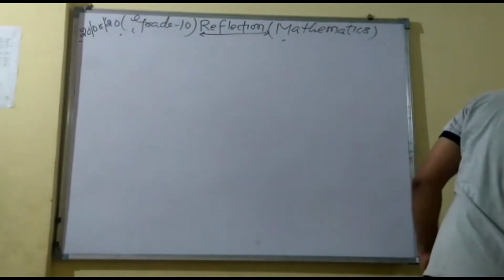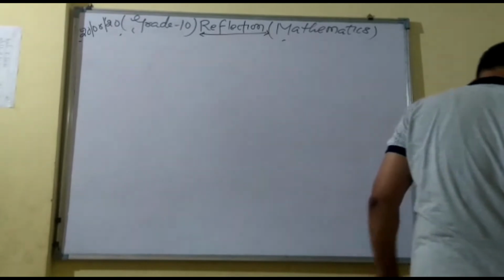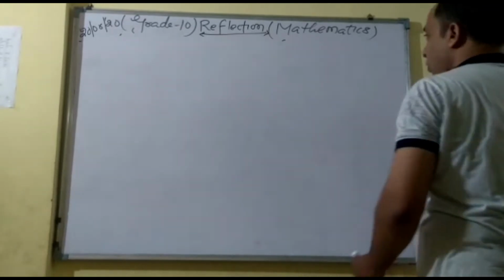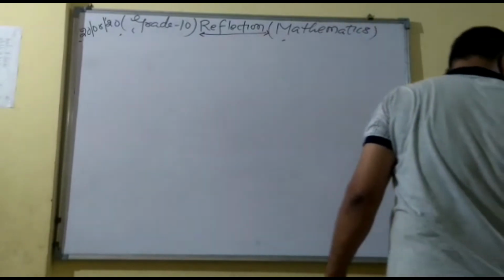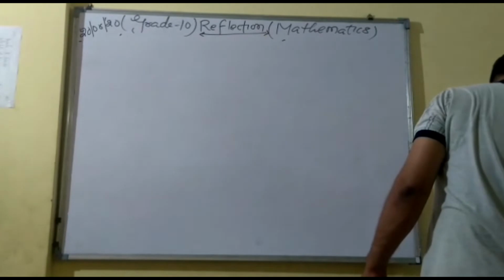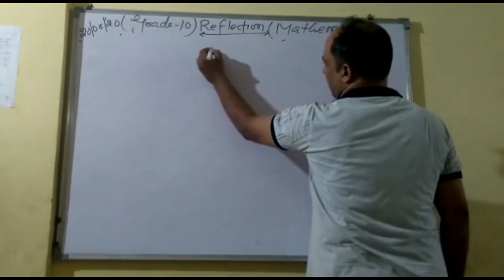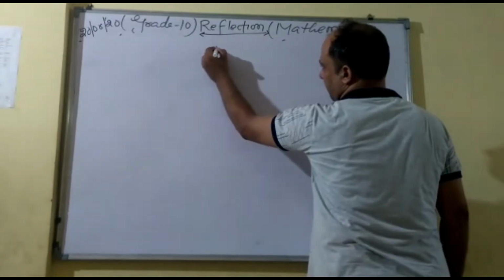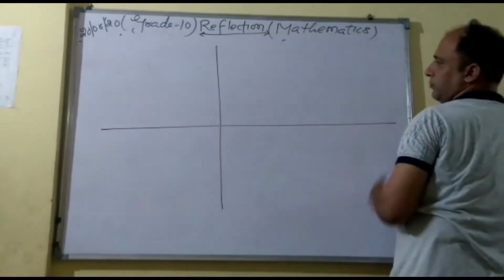Now, some more questions we are going to discuss regarding this reflection. One of the questions given: a point P is given, that is (3, 4), and it is reflected in the x-axis to get image P dash. Now, plot this diagram. So these are all graphical questions.